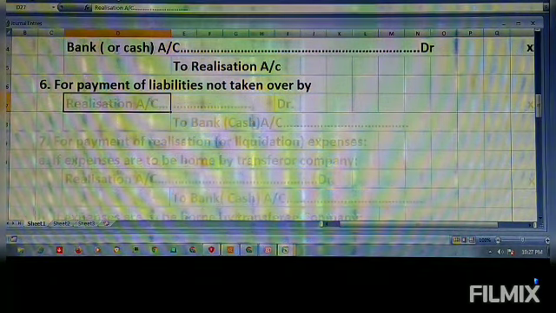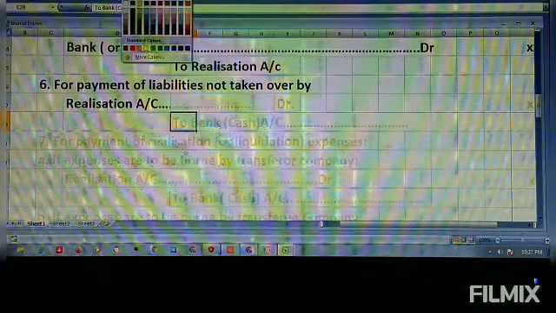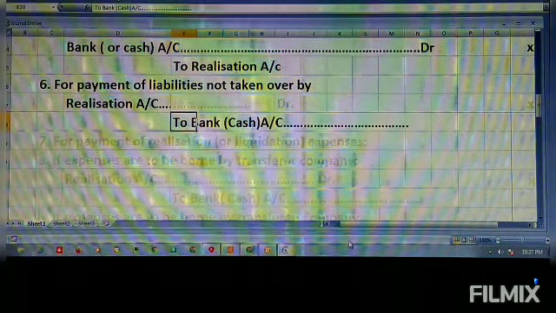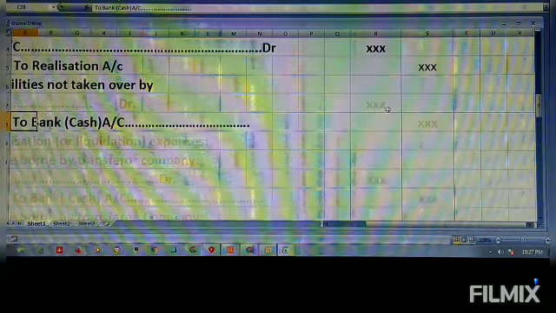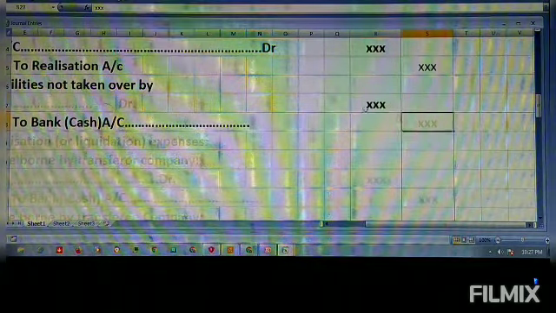Then again realization account must be debited, and bank account must be credited, the same amount on both the sides.